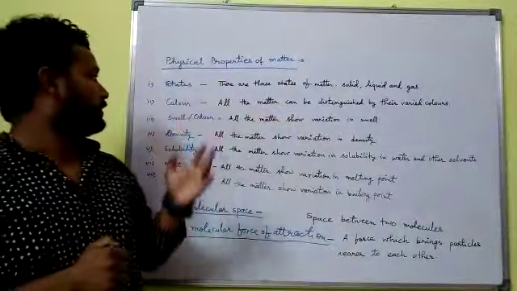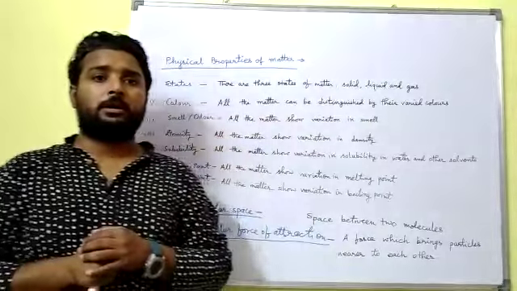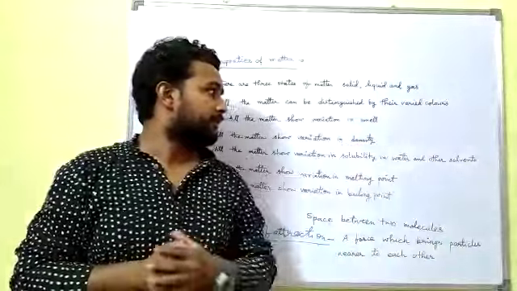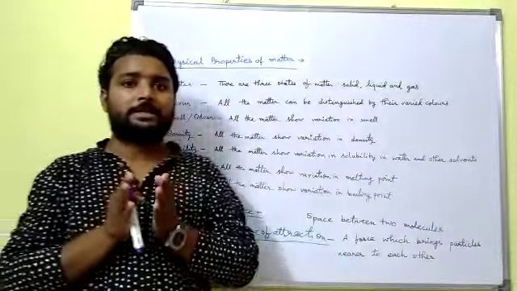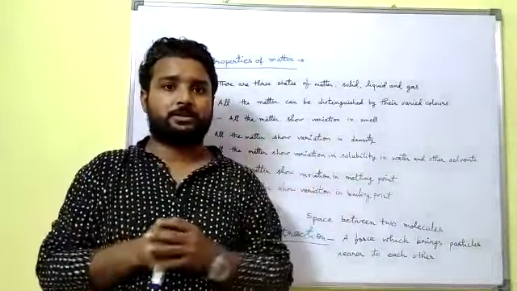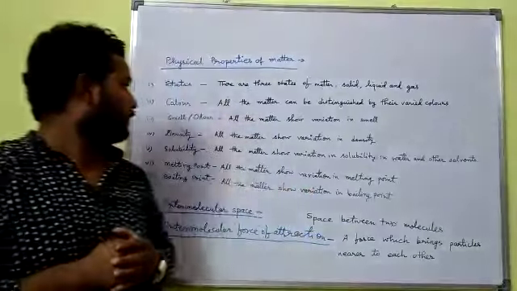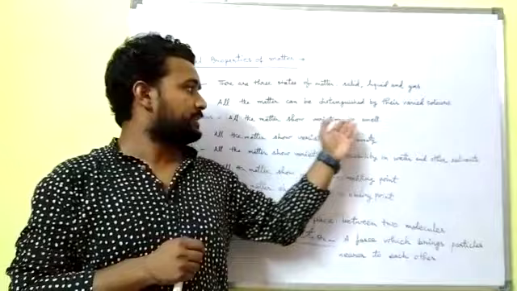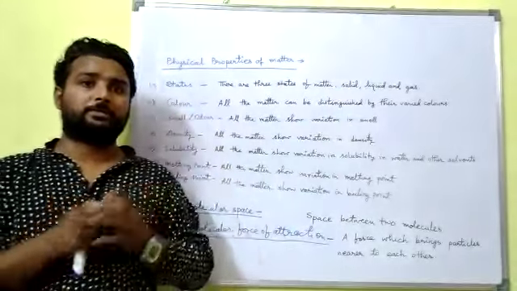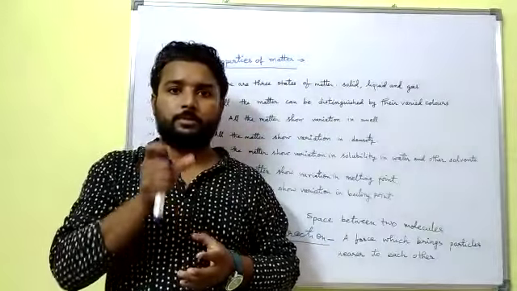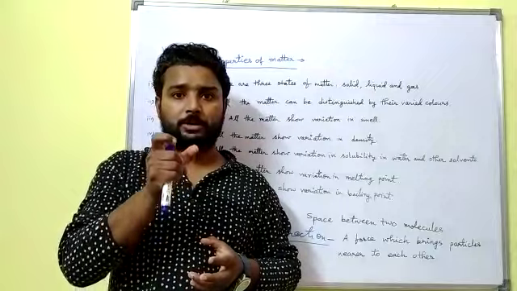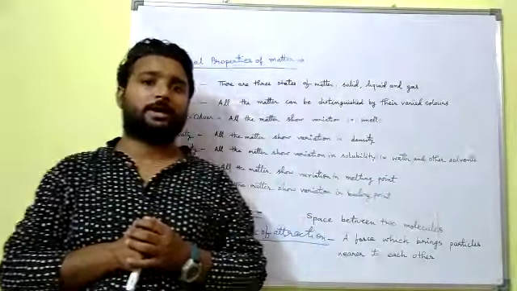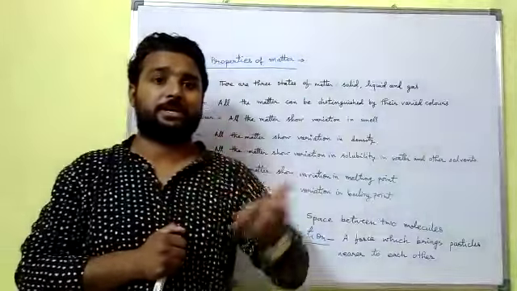Now, next property, color. All the matter can be distinguished by their varied colors. All matters have different colors. Okay. Now, smell. All the matters show variation in smell. For example, smell of water, smell of milk is different from smell of carbon monoxide and different gases.